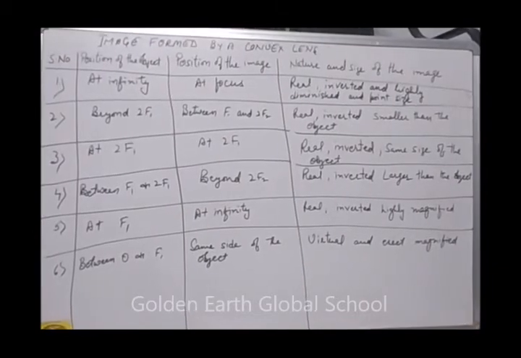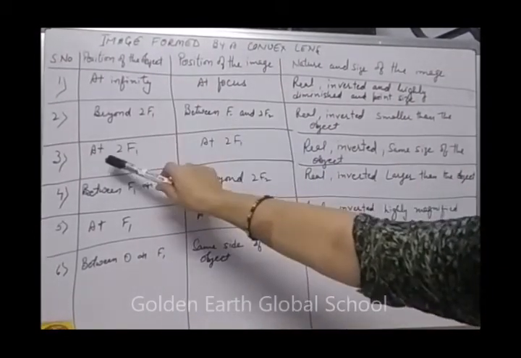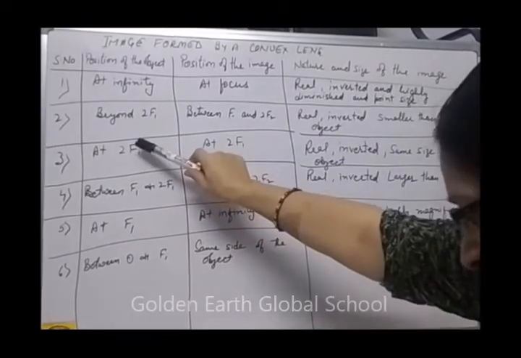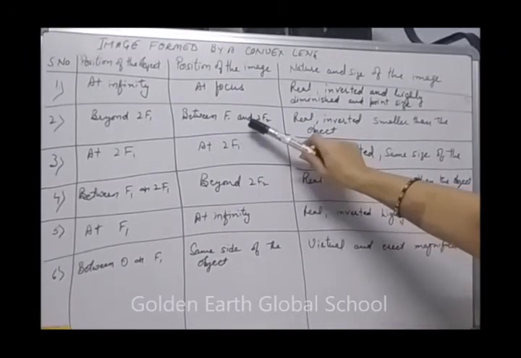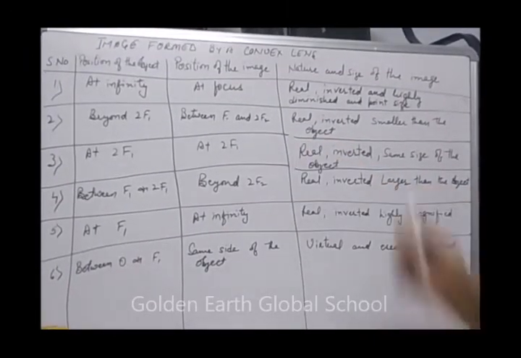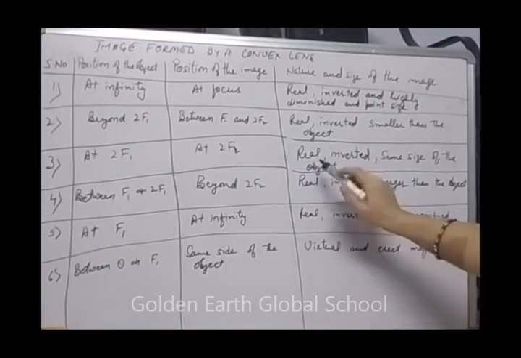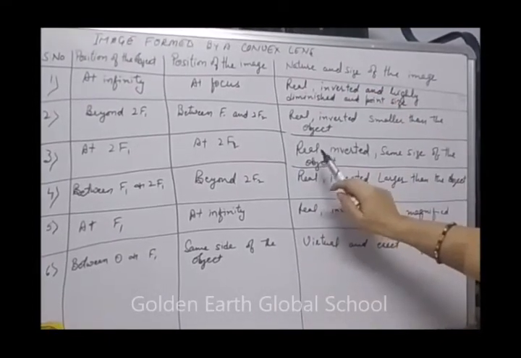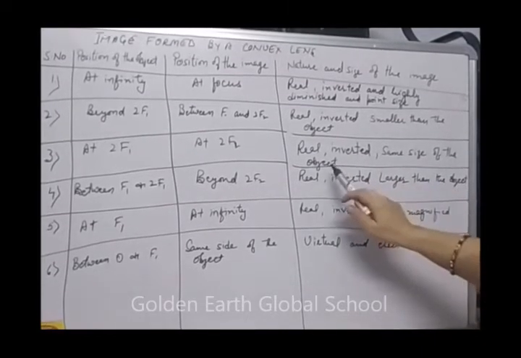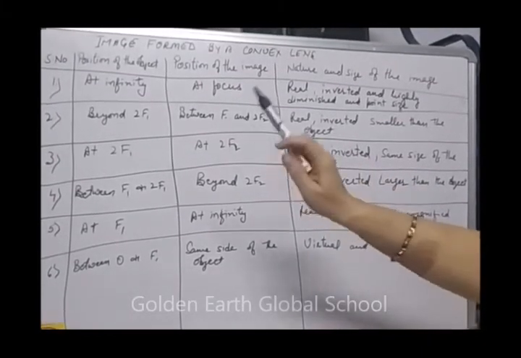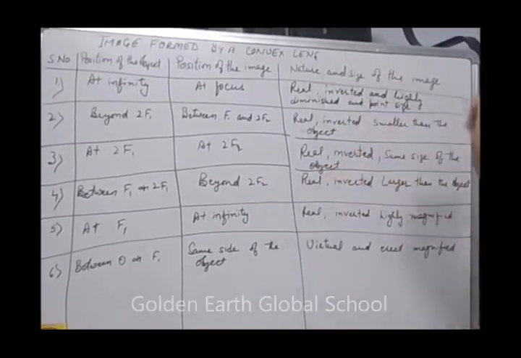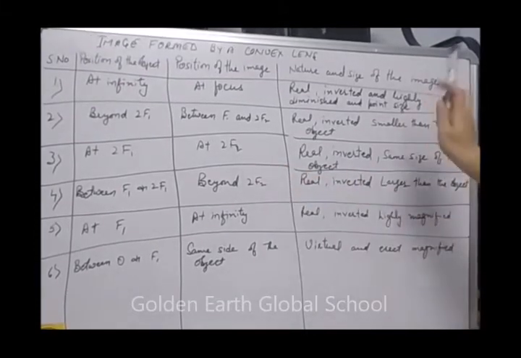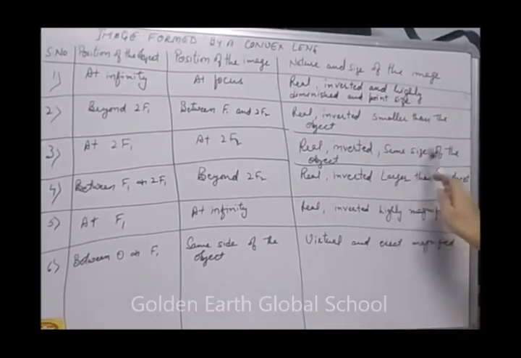Next, when the position of the object is at 2F1, the image is formed at 2F2. What type of image will form? Real, inverted, and the same size as the object. Means when the position of the object is at 2F1, the position of the image is on the other side, that is 2F2. The image formed is real, inverted, and the same size as the object.